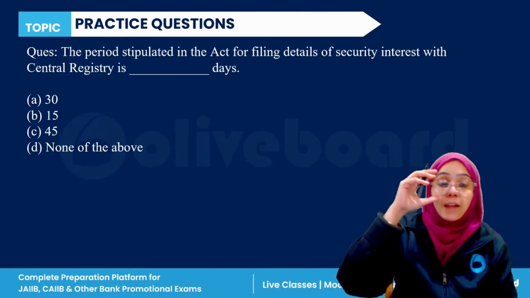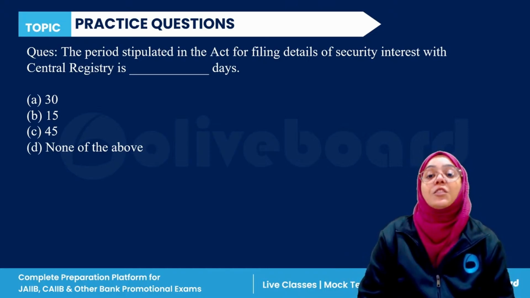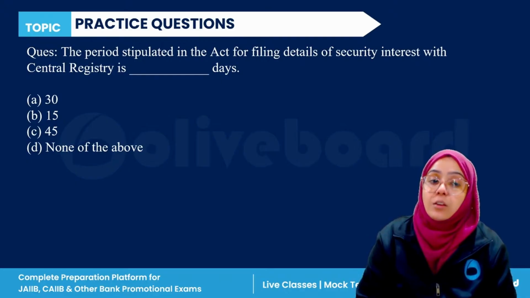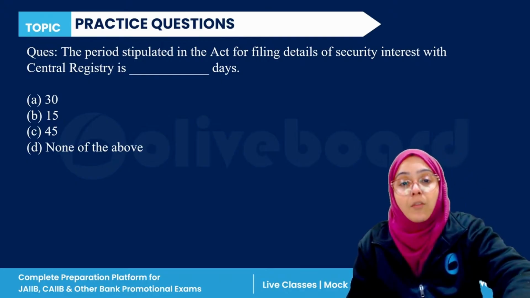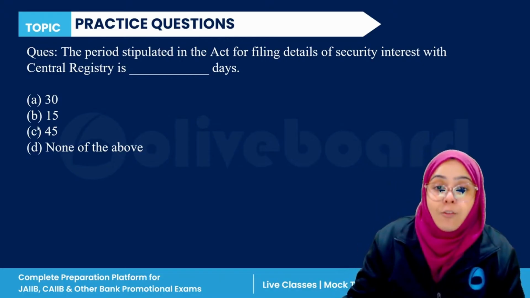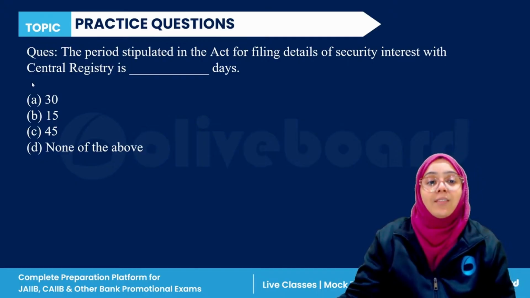Okay. Next, the period stipulated in the Act for filing details of security interest with the central registry is how many days? 30, 15, 45, or none of the above? What is the period that is stipulated here for the security interest with the central registry? How many days here? Everyone please answer this question.